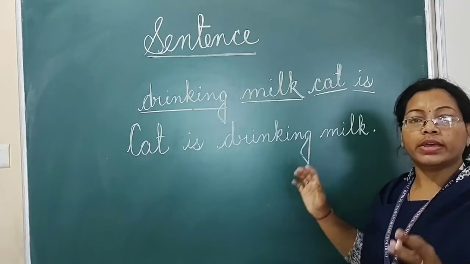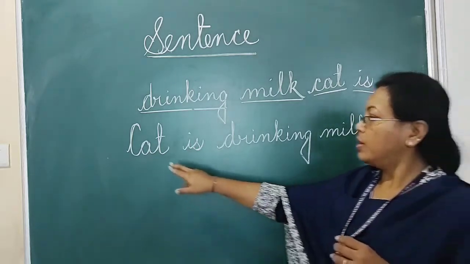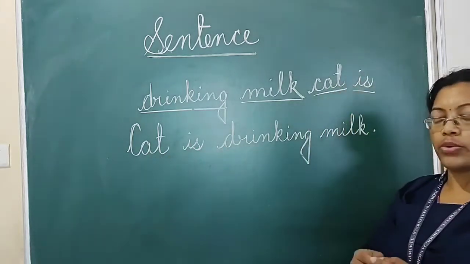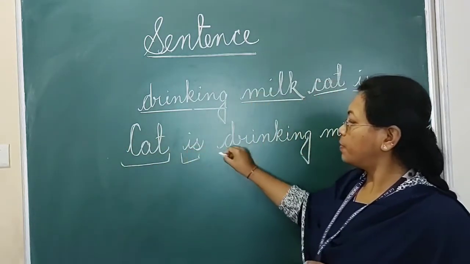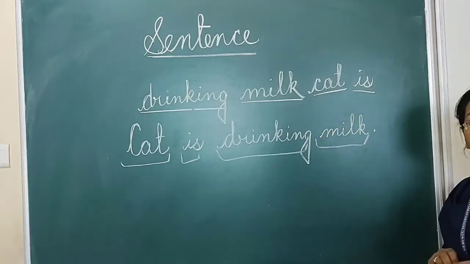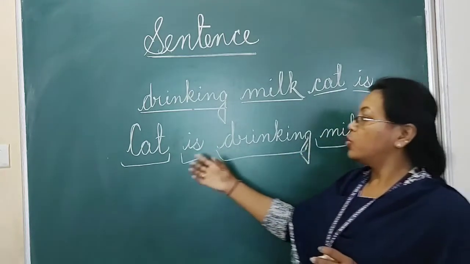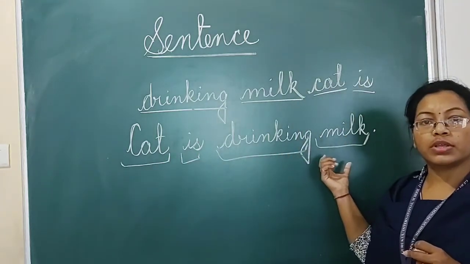So what is a sentence? A sentence is a group of words. You can see this is one group, again this is one group, and so on. These are different groups of words.